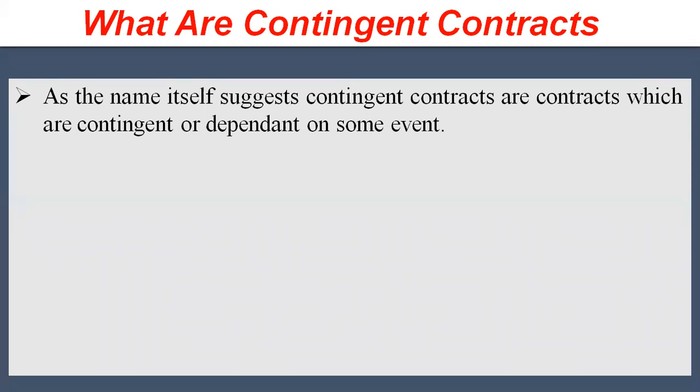Uncertain events are those events which may or may not happen. So contingent contracts are those which are dependent on some future uncertain events.